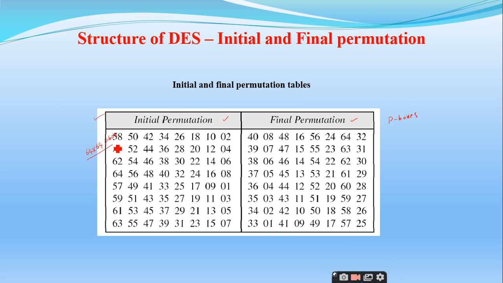Now tell me, what is the category of this P box? How many types of P boxes do we have?